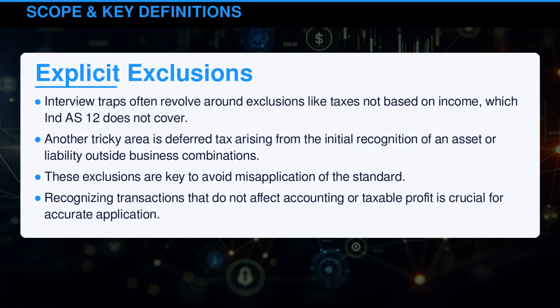Interview traps often revolve around exclusions like taxes not based on income, which Indian Accounting Standard 12 does not cover. Another tricky area is deferred tax arising from the initial recognition of an asset or liability outside business combinations. These exclusions are key to avoid misapplication of the standard. Recognizing transactions that do not affect accounting or taxable profit is crucial for accurate application.